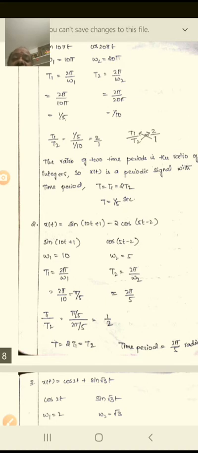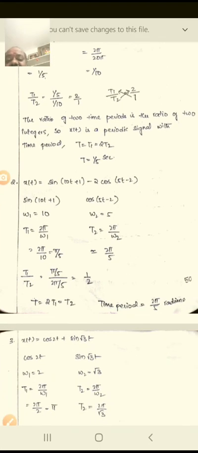Similarly, take sine of 10t plus 1, where omega 1 equals 10, and omega 2 equals 5. So what is t1? t1 is 2 pi by omega 1, so 2 pi by 10, which is equal to pi by 5. Similarly, t2 is 2 pi by omega 2, 2 pi by 5. So t1 by t2, you may again apply that. The ratio t1 by t2 equals pi by 5 by 2 pi by 5. The 5 cancels, pi cancels, so 1 by 2 is left. Therefore, T is equal to 2 t1 equal to t2. The time period is 2 pi by 5 radians. So this is also a periodic signal.